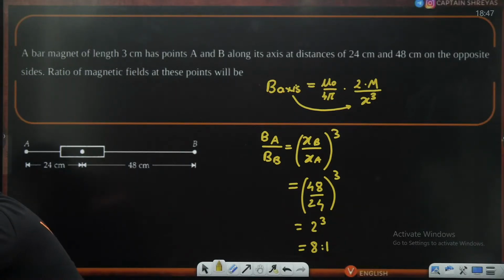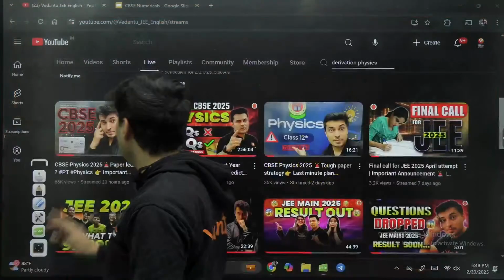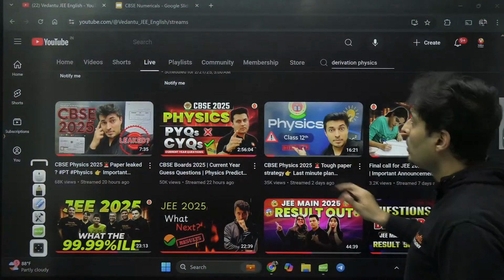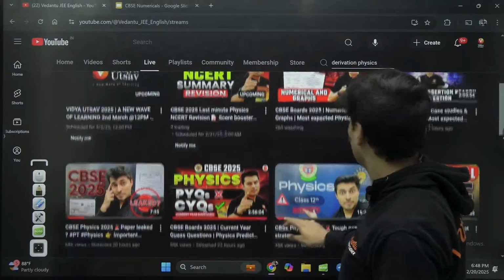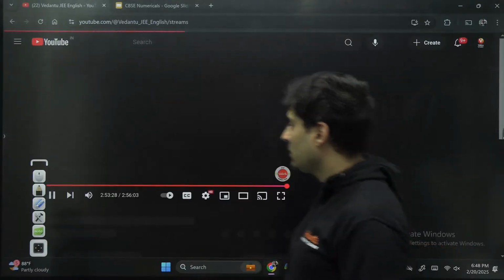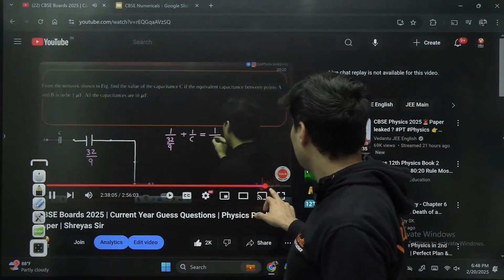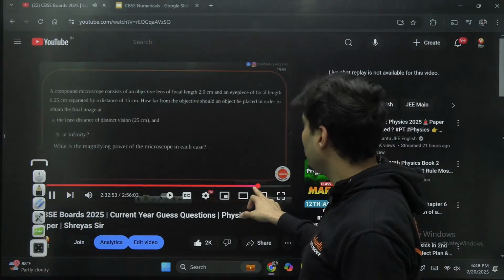All right. Microscope based numerical. Did you see yesterday's class? I have done a very interesting numerical. I don't know whether you saw that. Where did I do it? Yesterday only. Check this. Towards the end, I have done it somewhere. Yeah, this is that microscope based numerical.